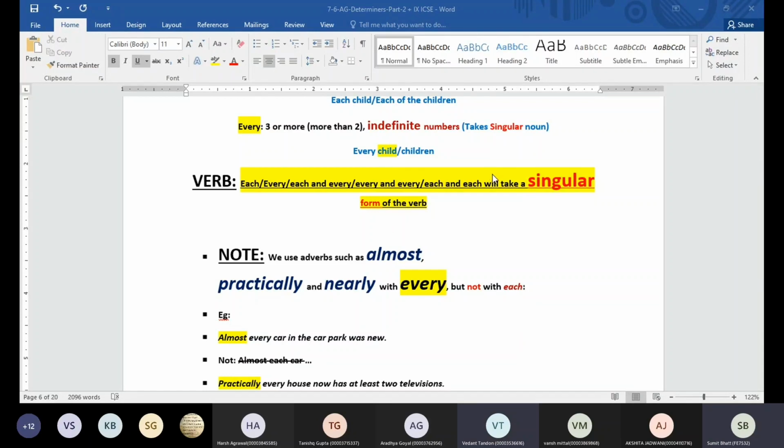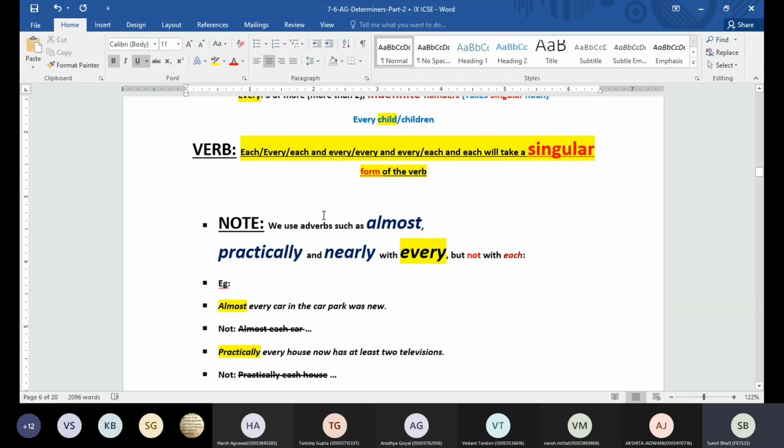Okay, now guys, when I say every, if you ever get these words like almost, practically, and nearly, very important, you will often find sentences using these words. In these cases we are not going to use each. Rather, we are going to use every.